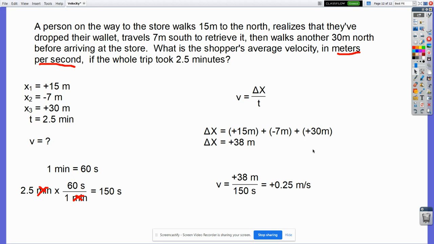So again, there you have it, taking you from the simplest of problems to the most complex of problems. How far yours will go in your class depends really on what level you're at. If you're on a CP level, you probably wouldn't go this far. You might not go this far. But if you're in an honors class, it's more likely. If you're in an AP class, it's definite. You're going to go this far. So kind of take what you can out of this video based on the level that you're at.